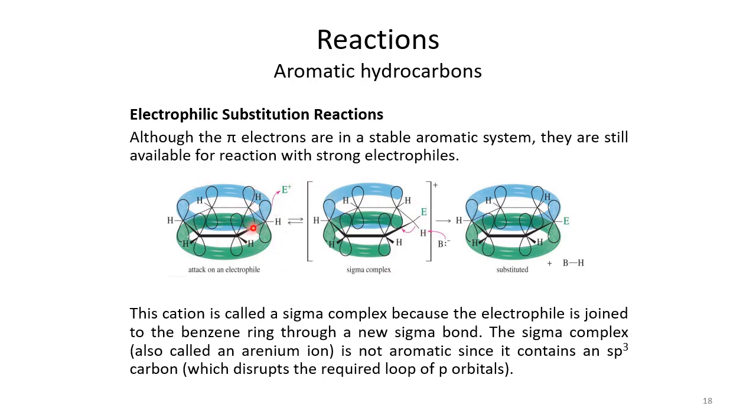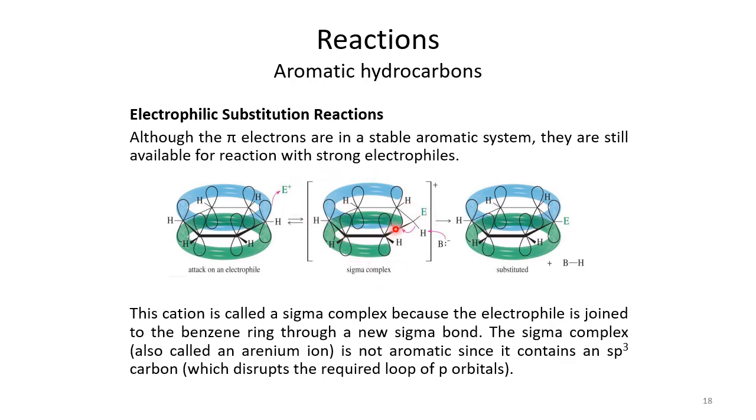After the attack, aromatic stability is disrupted. These electrons are given to the electrophile, and here we get an sp3 hybridized carbon atom, but a positive charge comes on the adjacent carbon atom.